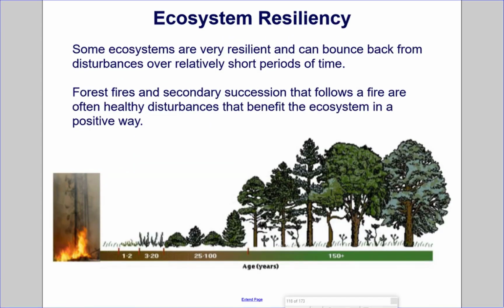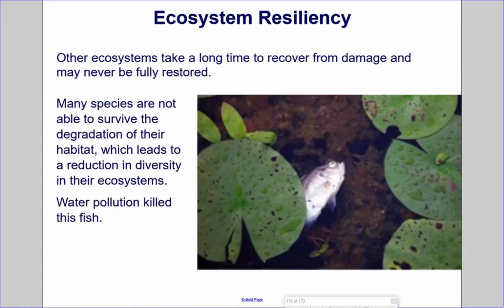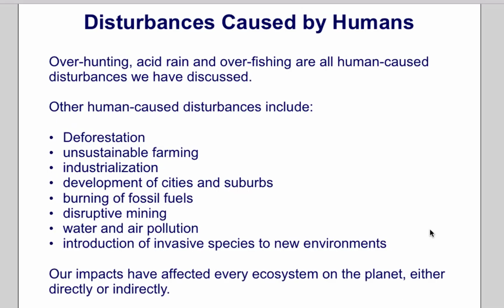Ecosystem resiliency. Some ecosystems are very resilient and can bounce back from disturbances over relatively short periods of time. Forest fires and the secondary succession that follows a fire are often healthy disturbances that benefit the ecosystem in a positive way. Ecosystem resiliency. Other ecosystems take a long time to recover from damage and may never be fully restored. Many species are not able to survive the degradation of their habitat, which leads to a reduction in diversity in their ecosystems. Water pollution killed this fish.